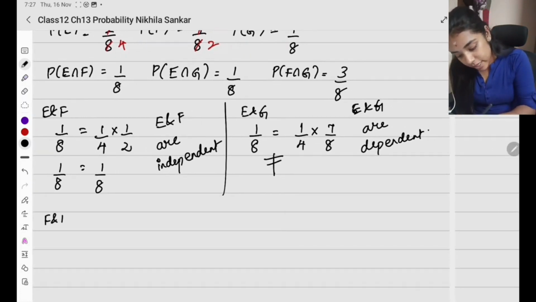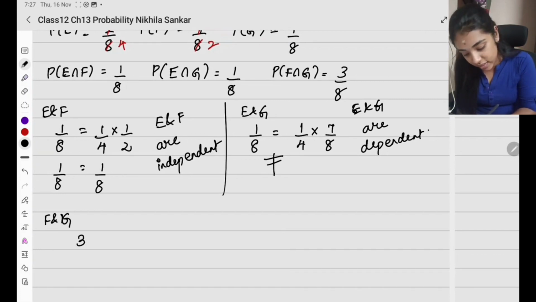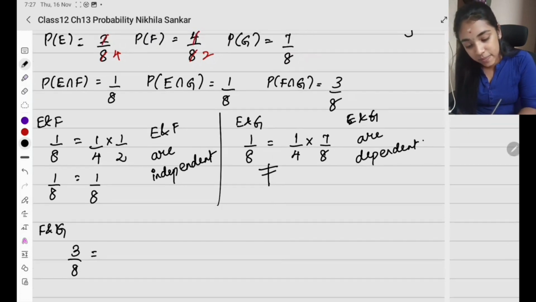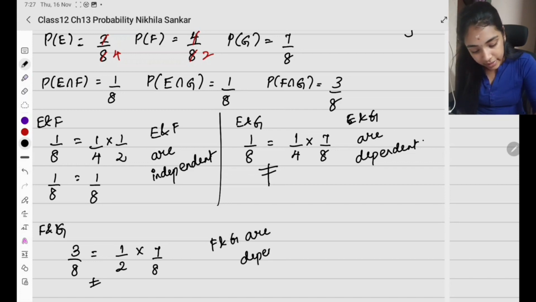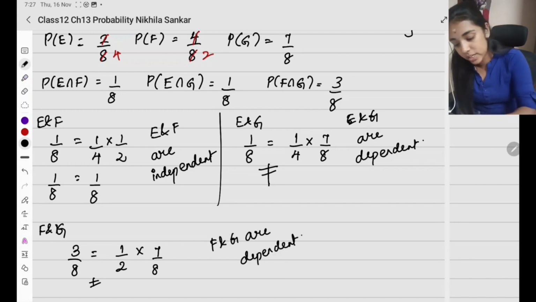Now F and G. Probability of F intersection G is 3 divided by 8, and probability of F is 1 by 2 times probability of G, which is 7 divided by 8. So this is also not equal. So F and G are dependent. Okay, clear?